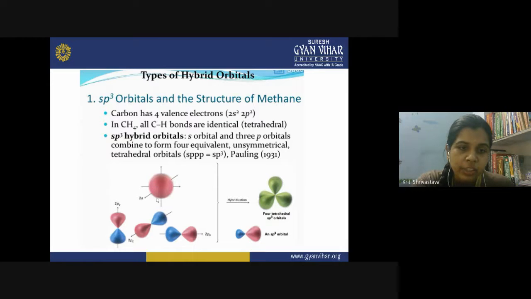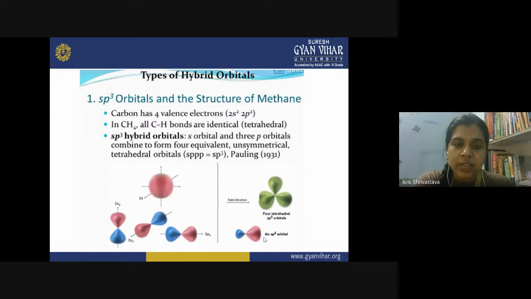This is the 2s atomic orbital of the carbon. This is 2py, 2pz, 2px in all the three coordinates. When they undergo the mixing process, four tetrahedral sp3 hybrid orbitals are formed. If you carefully look at them, these hybrid orbitals do not show any similarity with the unhybridized orbitals.